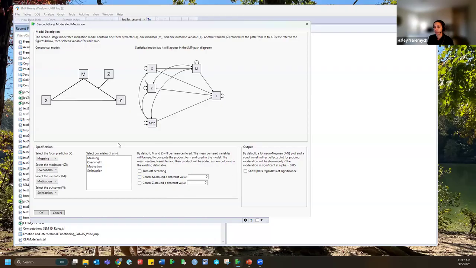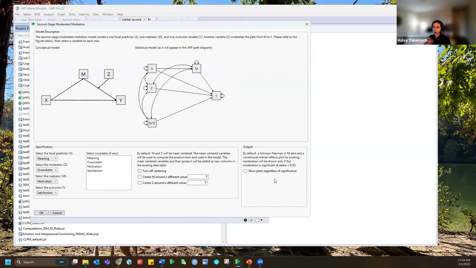For today, I'm going to leave everything at the default. This final piece of the launch window just concerns what's going to be shown in my output report. The default behavior of the add-in is to show the Johnson-Neyman plot and the simple slopes plot only if the moderation is statistically significant, using alpha 0.05.